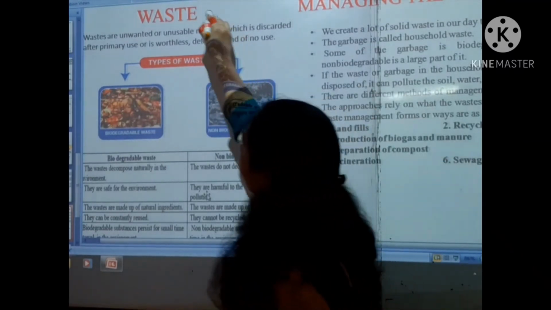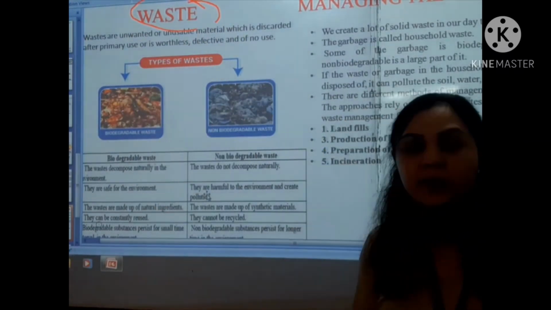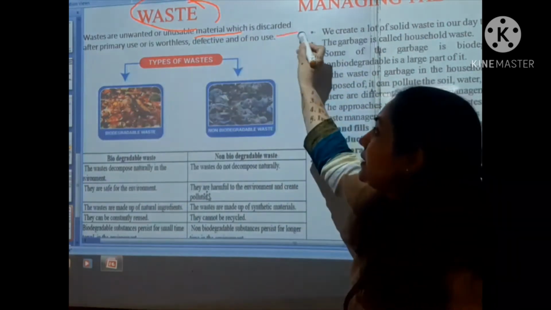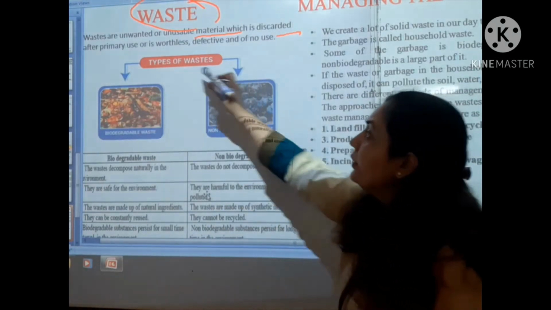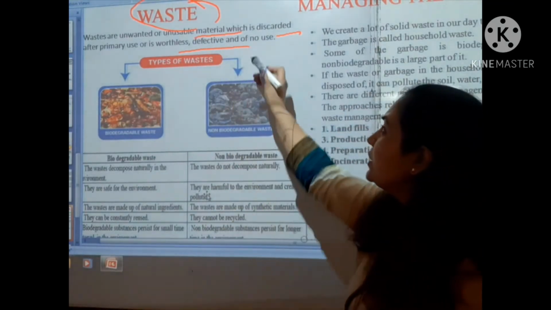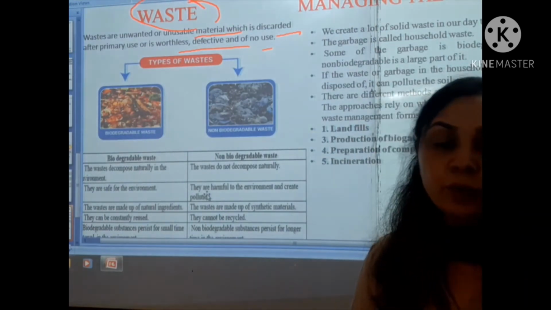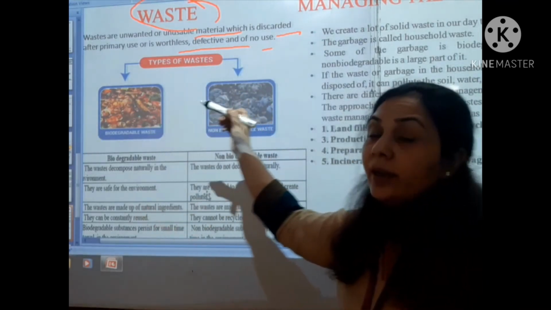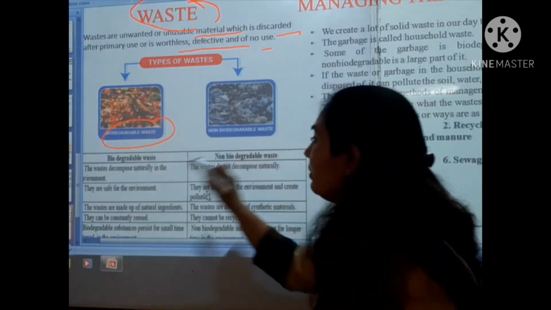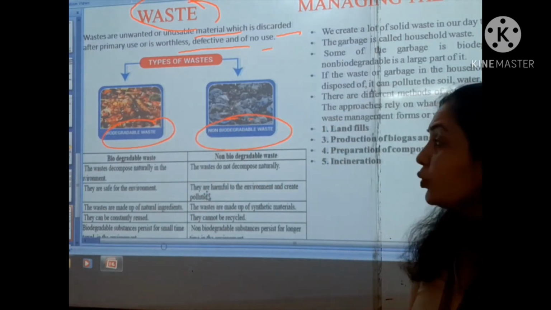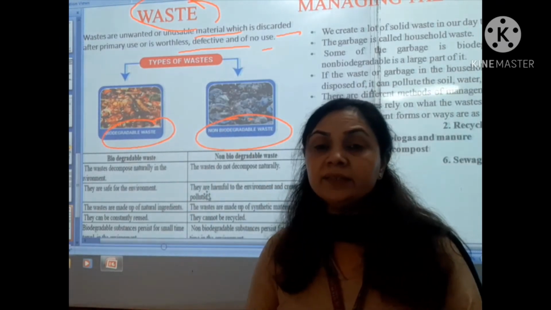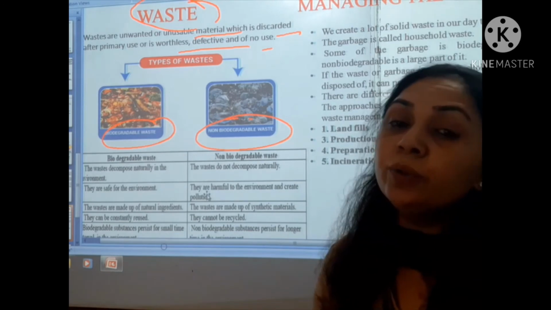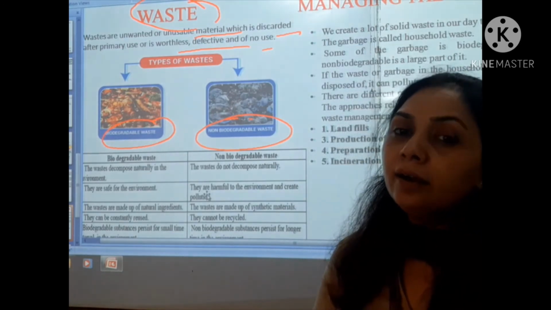So students, what is waste? Waste is unwanted or unusable material which is discarded after primary use, or it is worthless or defective, so we can say there is no use for it. Waste is classified into two types: biodegradable waste and non-biodegradable waste. Biodegradable waste decomposes naturally, breaking down into simple or inorganic substances.